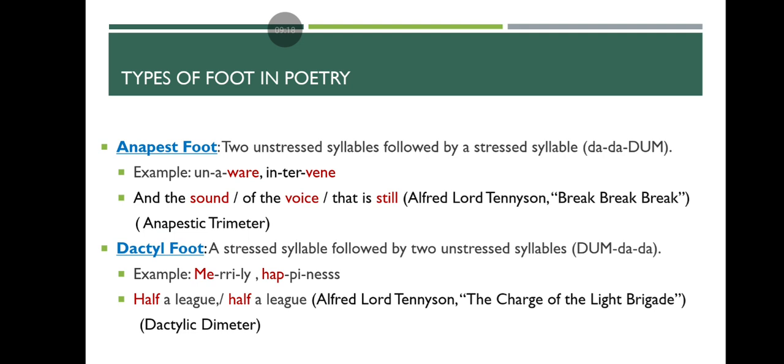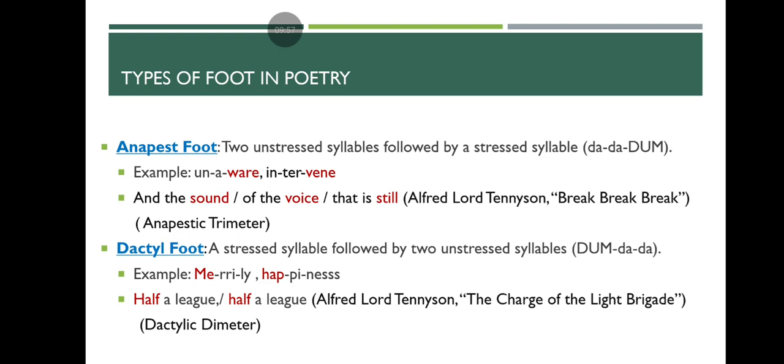Next we have the anapest foot. Here 2 unstressed syllables are followed by a stressed syllable. So in a foot we can see 3 syllables. Here we have the pattern of da-da-dum, da-da-dum, da-da-dum. Example, unaware. Here the first two are unstressed syllables, and where is the stressed syllable. Intervene. Here vene is stressed.